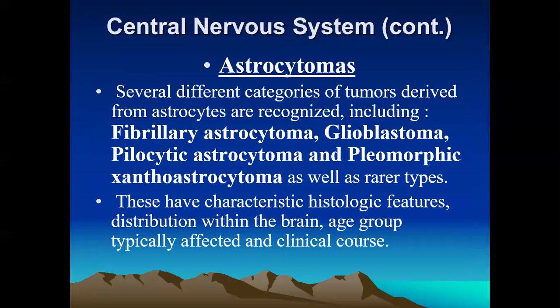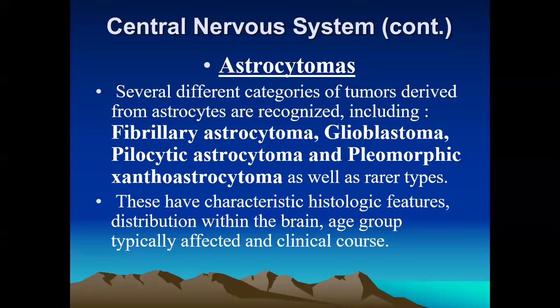They include the fibrillary astrocytoma, which has different variants, the glioblastoma multiforme, the pilocytic astrocytoma, and the pleomorphic xanthoastrocytoma. So these are some variants that can arise from the astrocytes.